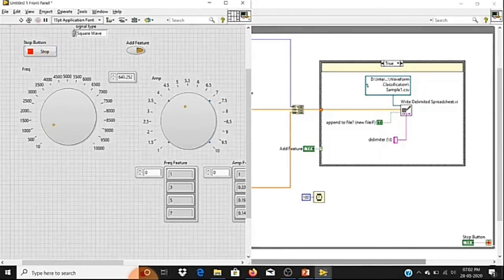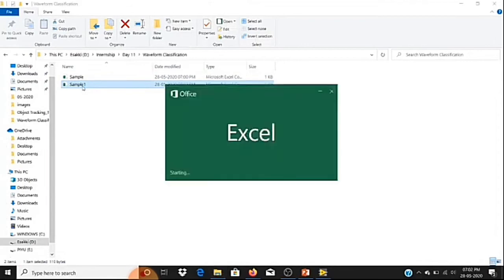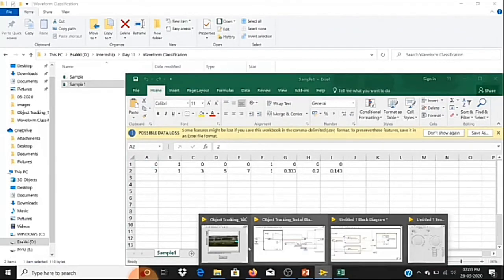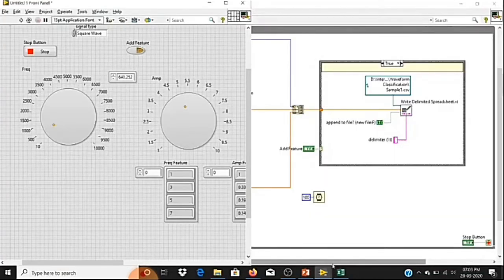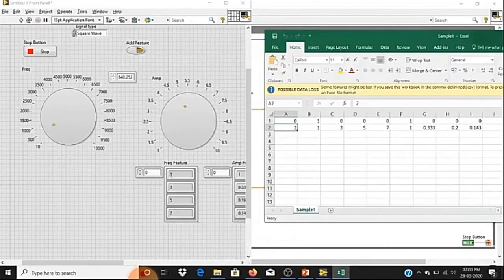Now I'll open this file. You can see now I have classes 0 and 2. Why? Because 0 is the value that represents the sine waveform, and 2 is the value that represents the square waveform. To verify these features, I can open its front panel. The frequency you can see is 1357 for square.